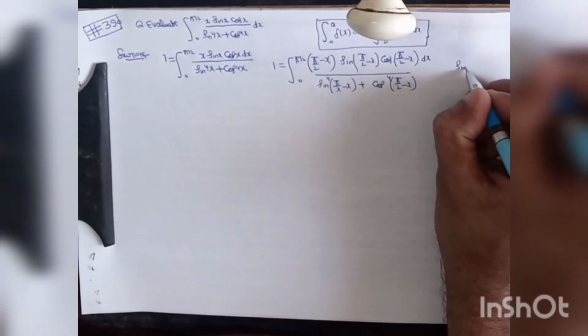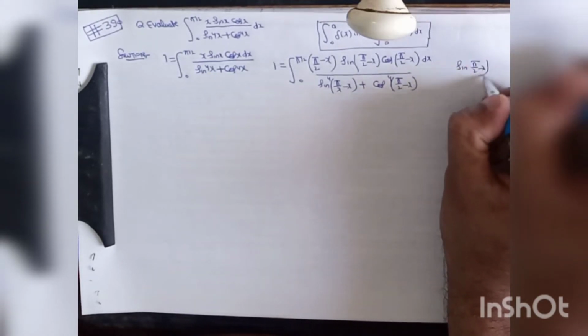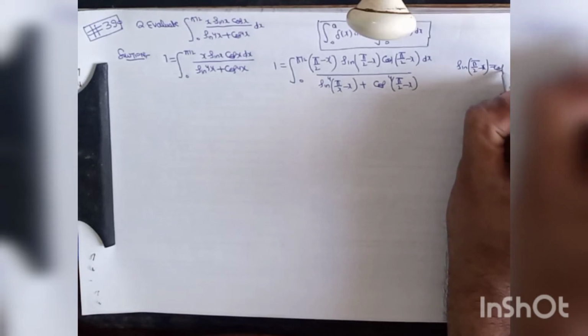Now we know sin(pi by 2 minus x) is equal to cos x.